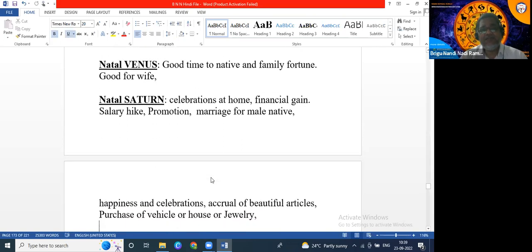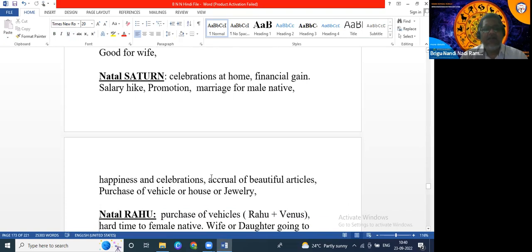Marriage for a male native. Here Saturn is karma and Venus is marriage, so marriage is also a karma. The karma of marriage will take place if Venus aspects Saturn. The male native may get marriage, happiness, celebrations, acquisition of beautiful articles, and purchase of a vehicle, house and jewelry. These are common. Whenever transit Saturn aspects natal Venus, during those 2.5 years the native will be rich. He will earn more and more money, and he will purchase a house, vehicle and assets.